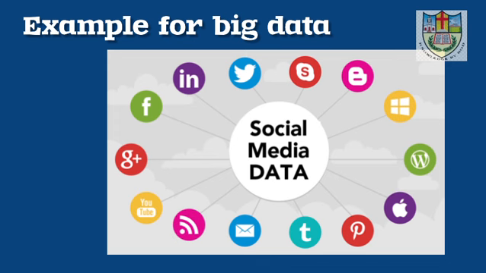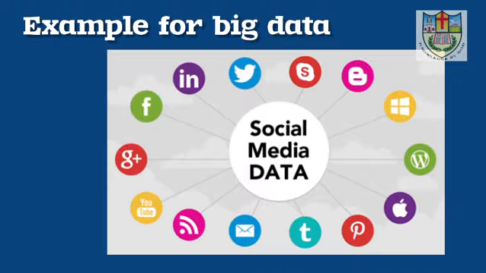Now, let's see some examples of big data. The first one is social media. Social media platforms like Instagram or Facebook generate terabytes of data every day. Normally, people upload photos and videos, and then they like and comment, right? From this data, companies understand what users like, when they are active, and what trends are popular. So let's consider if 1 million people start liking posts about electric cars, companies like Tesla can use this data to plan marketing strategies, right?